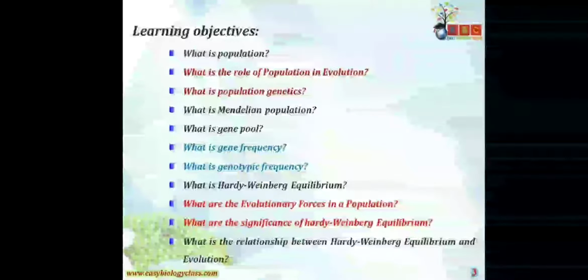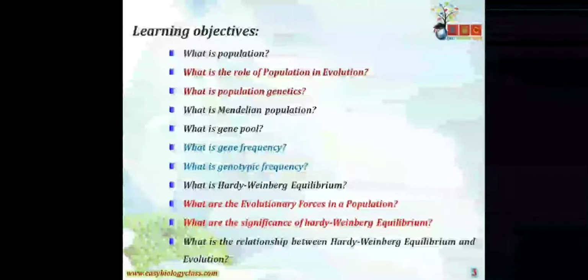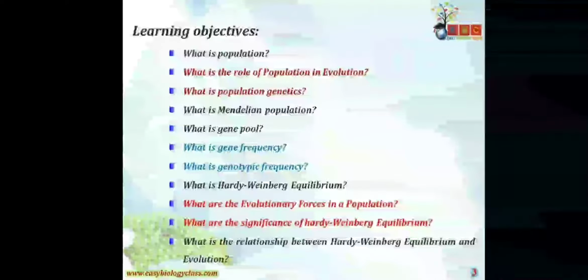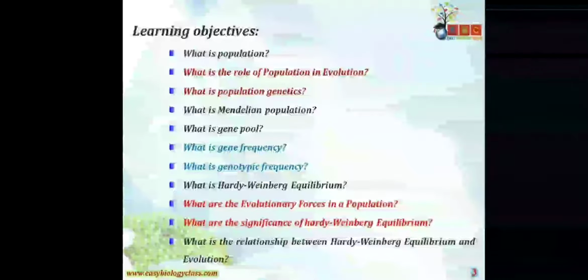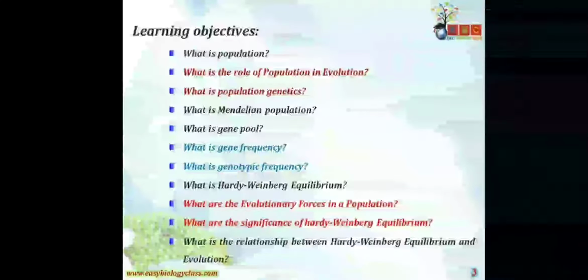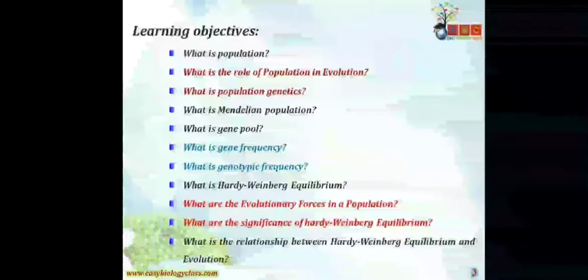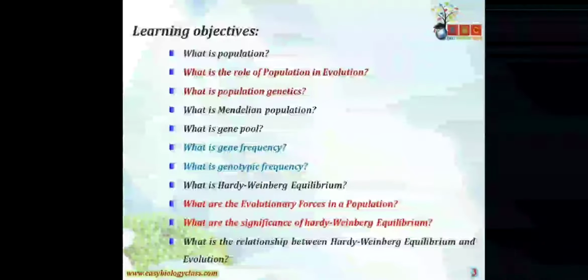We are going to study genes and their transmission with respect to population. What is a Mendelian population? The population which follows the Mendelian law is considered a Mendelian population. It is a population where random mating occurs, and the population is panmictic.